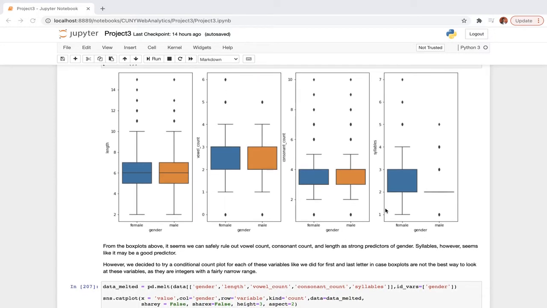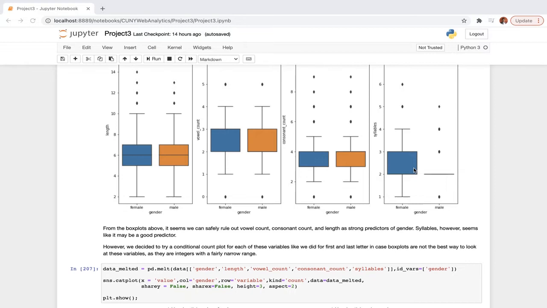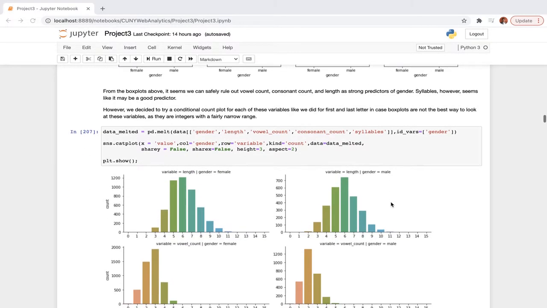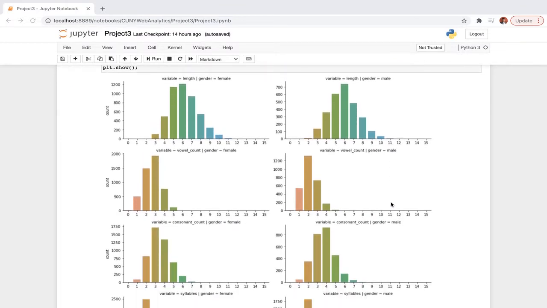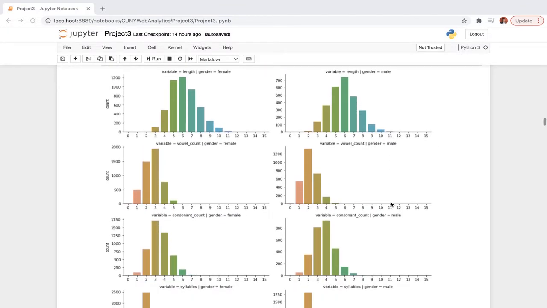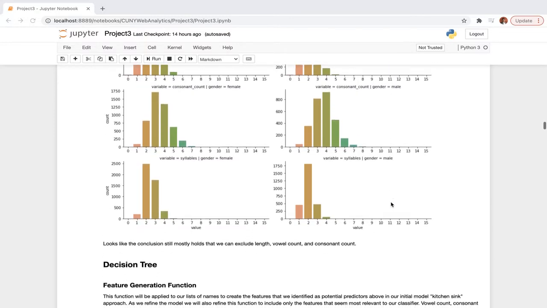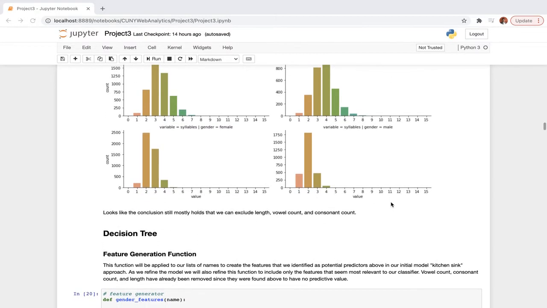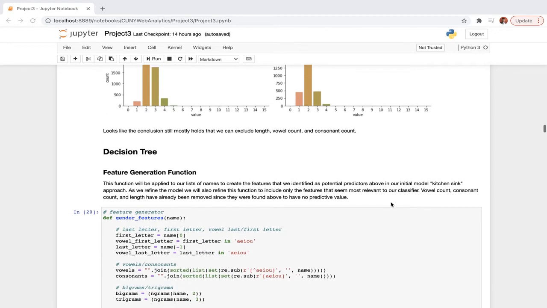So it looks like these three, length, vowel, and consonant count, may not be as strong as predictors, although syllables seems like a good predictor because we can see the female syllables are pretty widely distributed, whereas the male distribution is pretty narrow with few outliers. We also did the bar plot for both male and female for all those predictors, and I think the results are pretty much the same as what we got with the box plot.